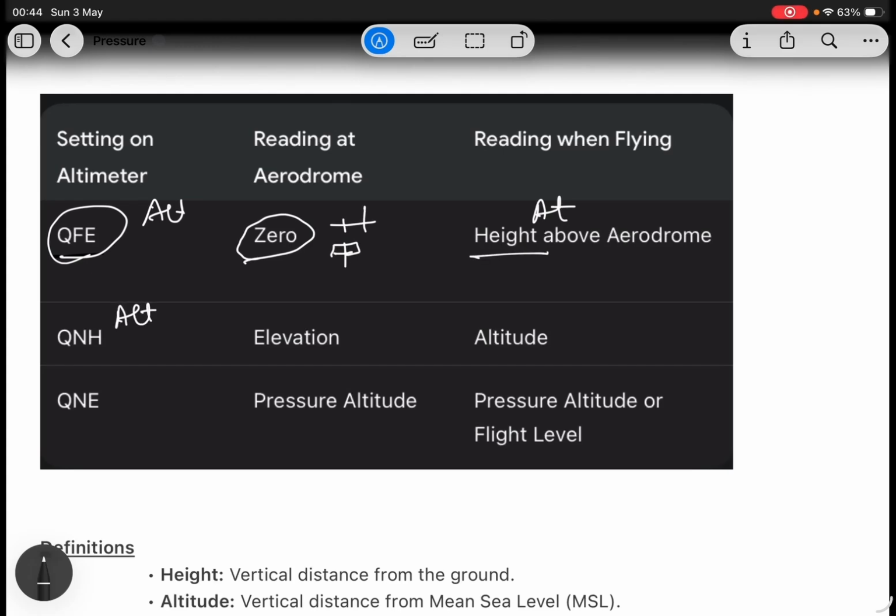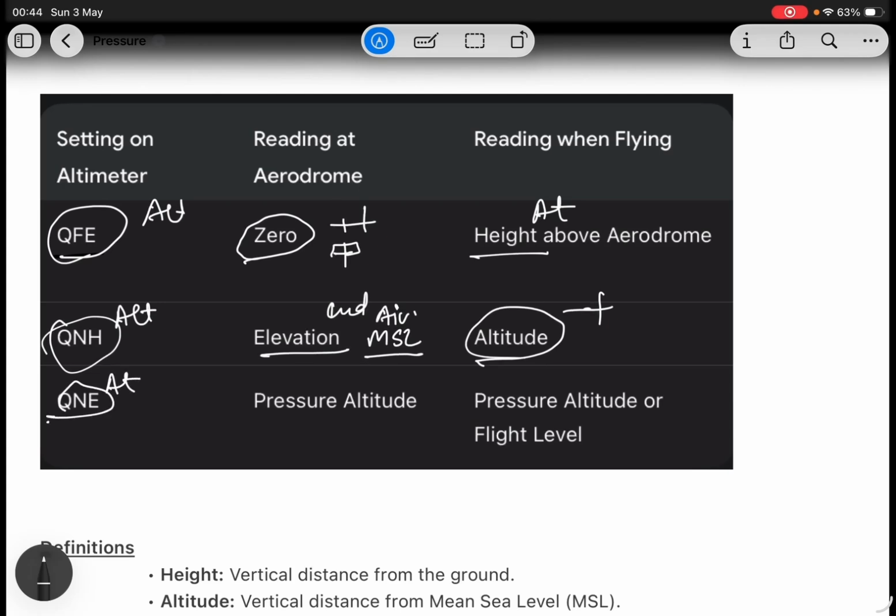When your altimeter is set to QNH and you are on the ground, it's elevation, basically your airport elevation from MSL. And when you are flying, it's altitude. When the altimeter is set to QNE, it gives you pressure altitude when you are on the ground. And when you are flying, it gives you flight level.